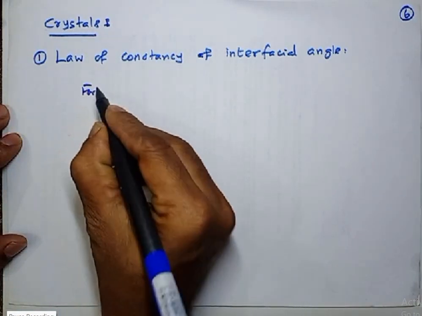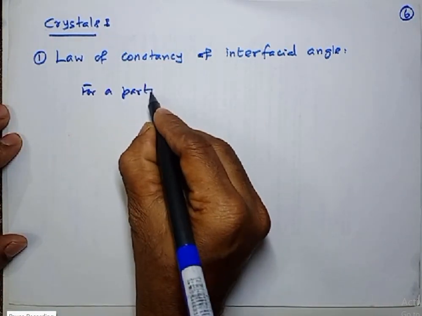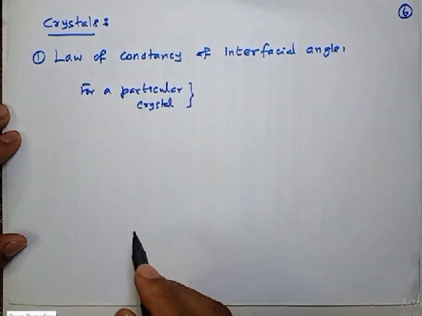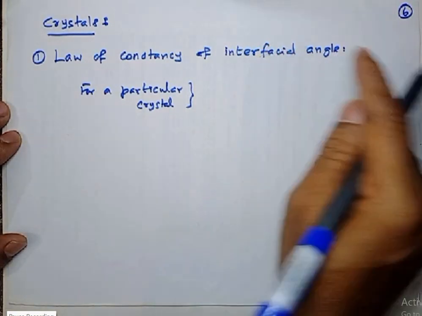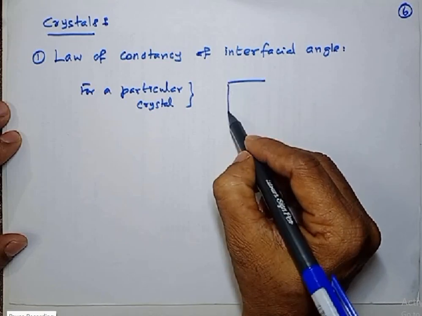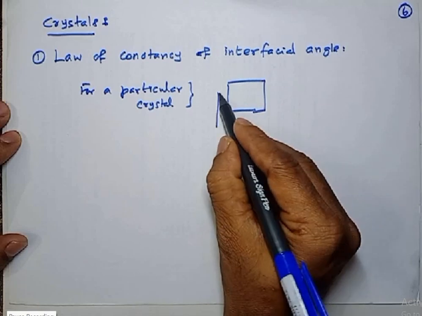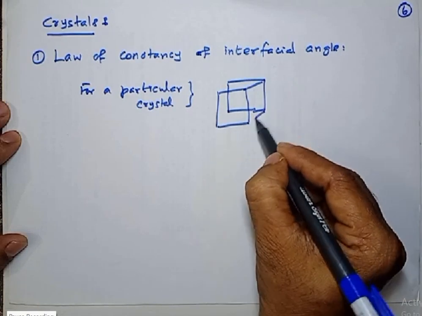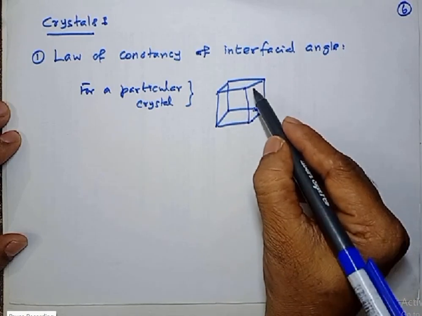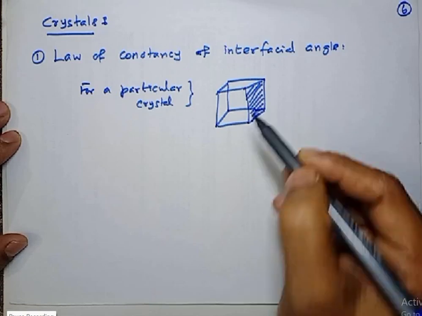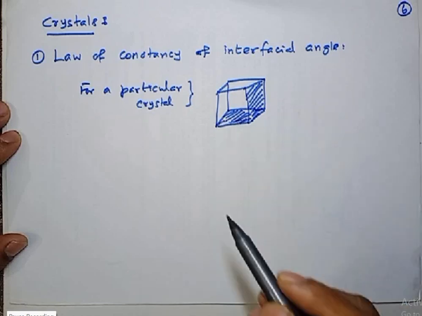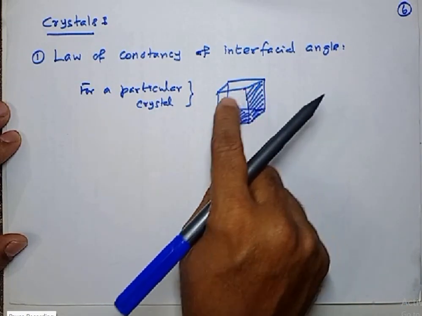For a particular crystal, observe carefully, the angle between faces. Listen, you know very well. Let us assume I'll take a cube. I'll show you what is meant by face. Listen here, see this side. This is one face. Similarly, this bottom is another face. Like this, a cube totally has 6 faces.